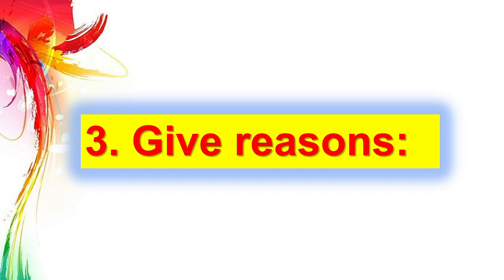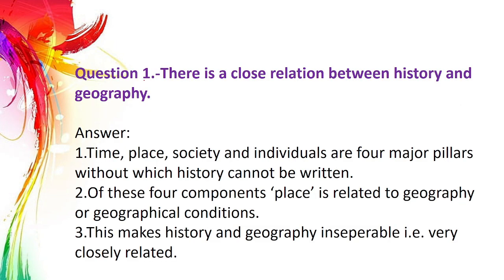Question 3. Give reasons. First question. There is a close relation between history and geography. So here they want the reason. So the answer, first, time, place, society and individuals are four major pillars without which history cannot be written. Then second point, of course, four components.